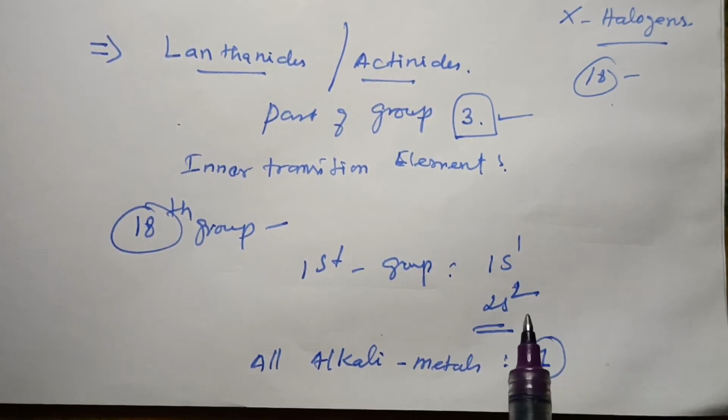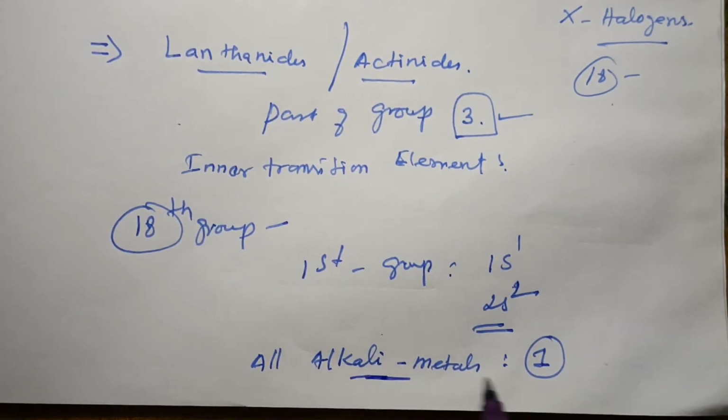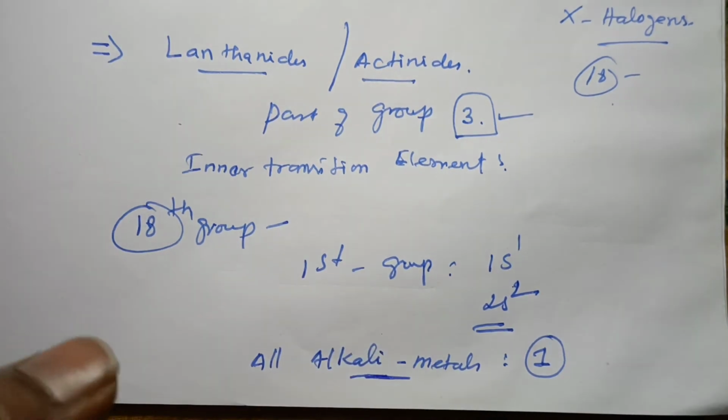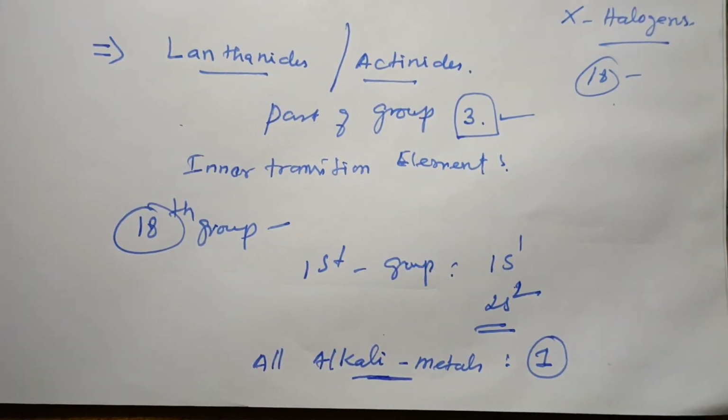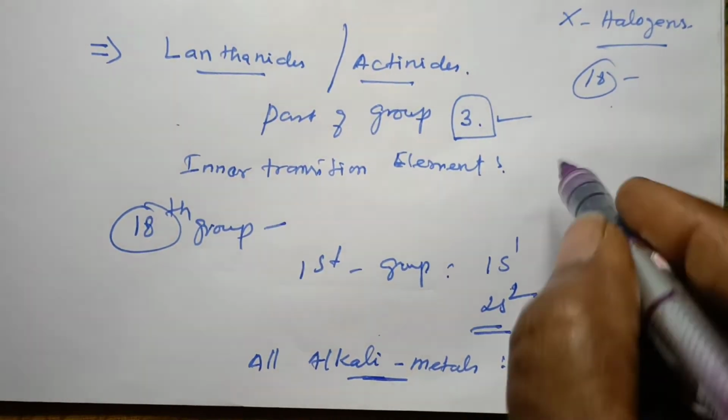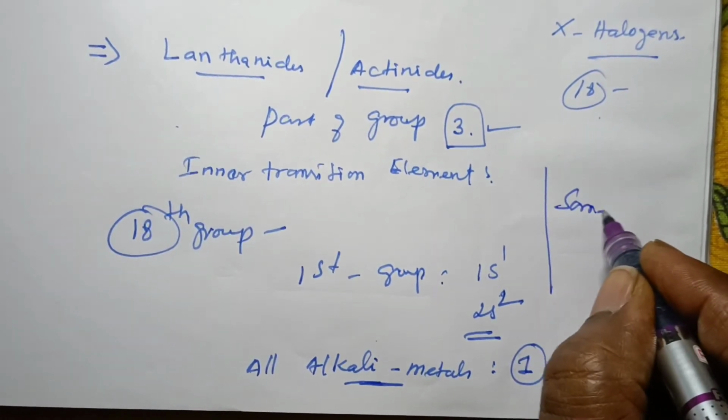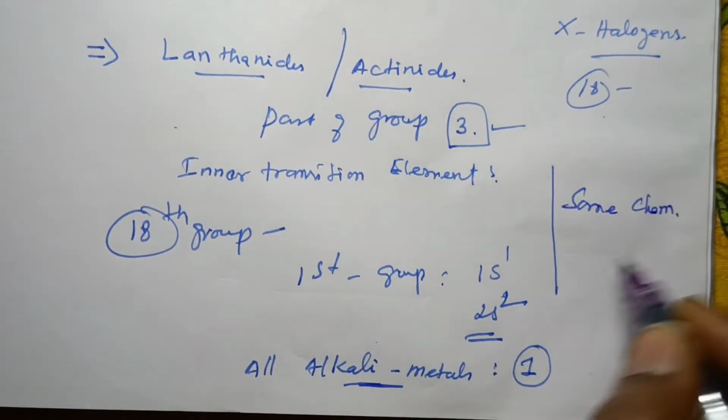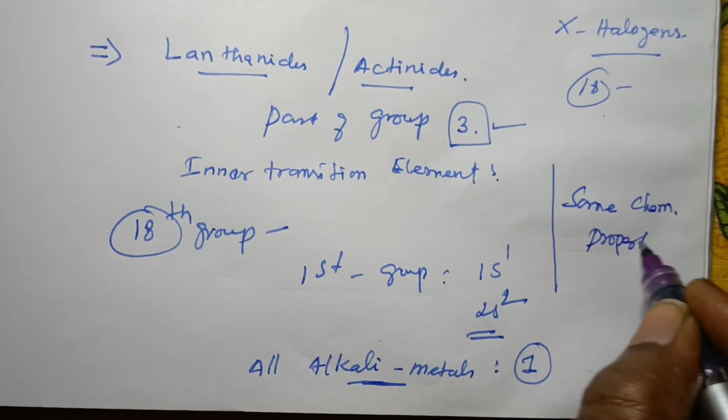So the valency of the alkali metals is 1. As the elements present in a group have identical valency shell electronic configurations, they possess similar chemical properties. So based on the similar chemical properties, the valency shell electronic configuration is arranged for every element in the group. But the physical properties differ, while the chemical properties are the same.